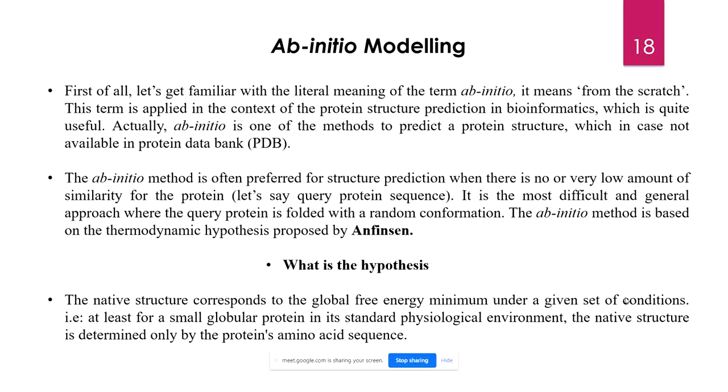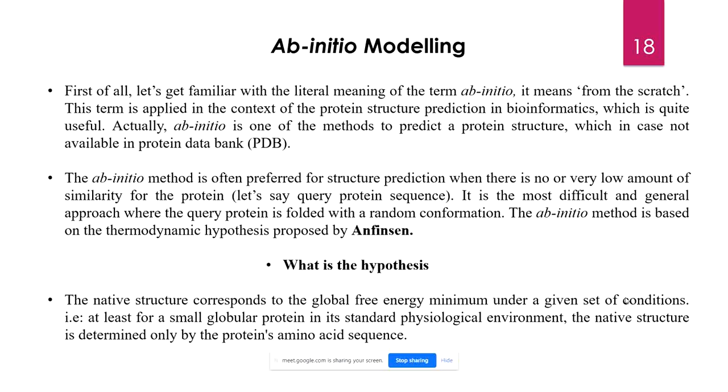But why do they acquire the exact structure? Because of the forces they use, not only the hydrogen bond but also the disulfide bond, the electrostatic interaction, the van der Waals interaction, any kind of interaction. But still, how does a server actually model your protein?